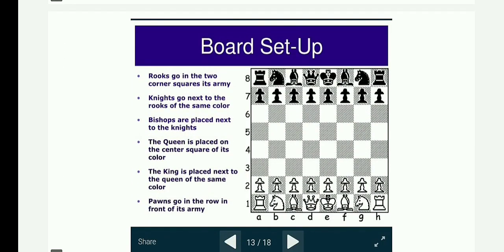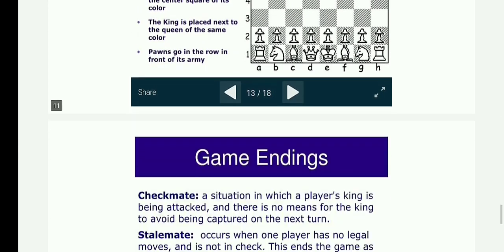Board setup. Rooks go into the corners of the army, and knights go next to the rooks of the same color. Bishops are placed next to the knights. The queen is placed on the center square of its color. The king is placed next to the queen. Pawns go in the row in front of the army.